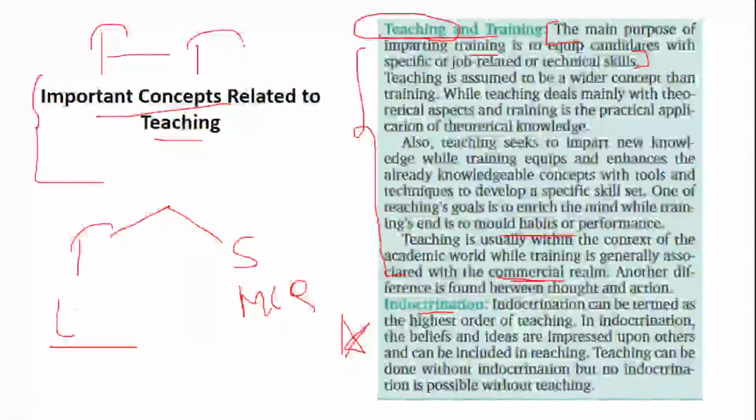Fine. Now, indoctrination. What is this term about? Indoctrination is termed as the highest order of teaching. In this, the beliefs and ideas are impressed upon others. Here, others means your students, and it can be included in teaching. So, obviously, you give some type of beliefs and ideas to the students.